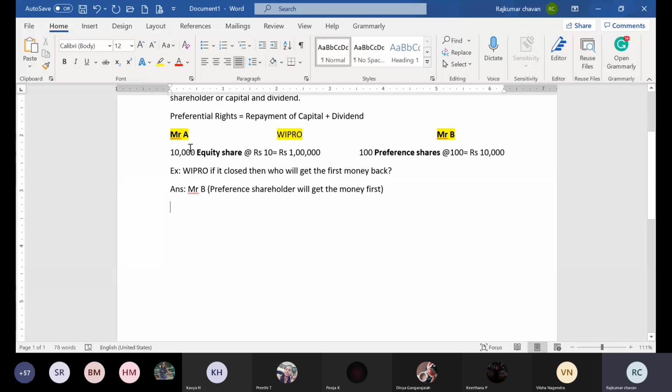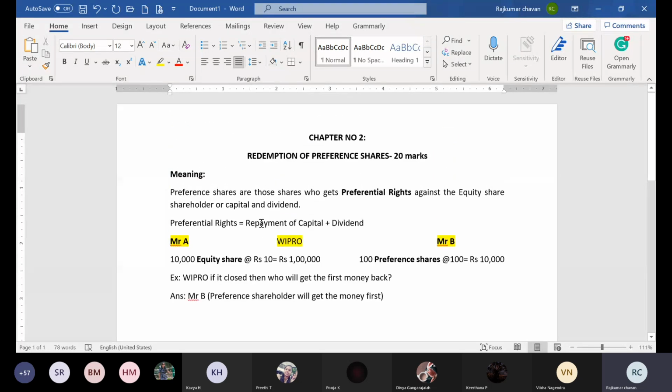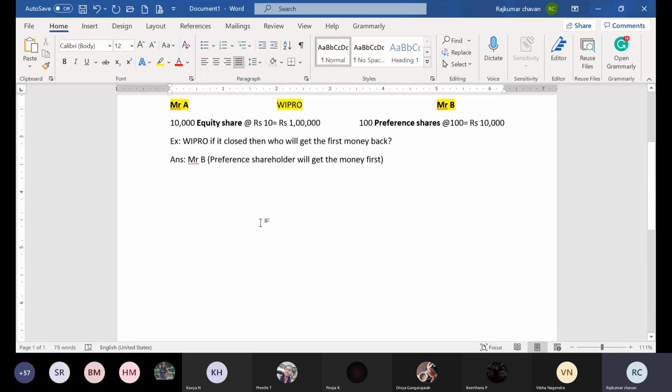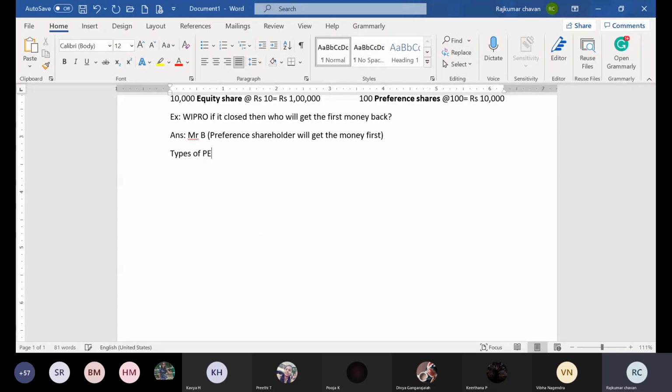Now we discuss the meaning of preference shares. Now we have to discuss the types of preference shares. So what are the different types of preference shares? Let us discuss one by one.